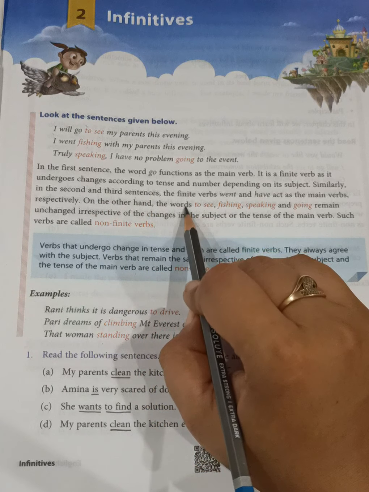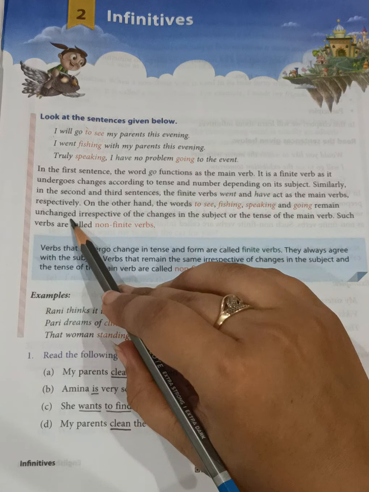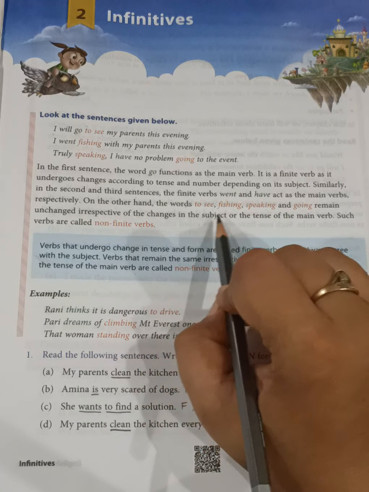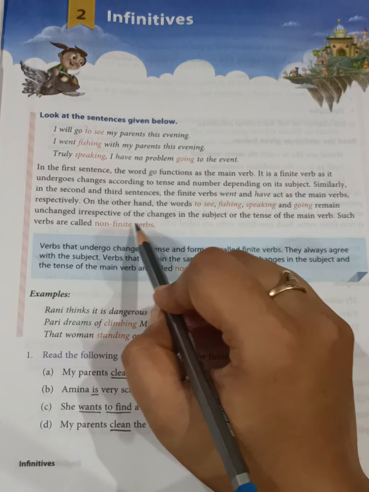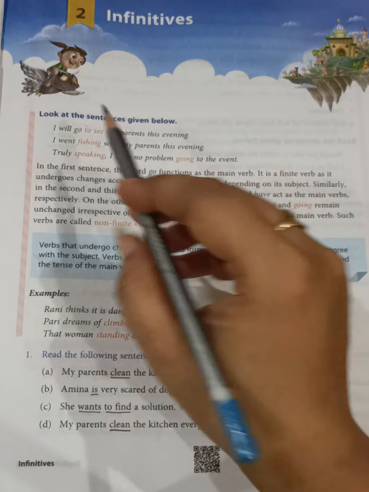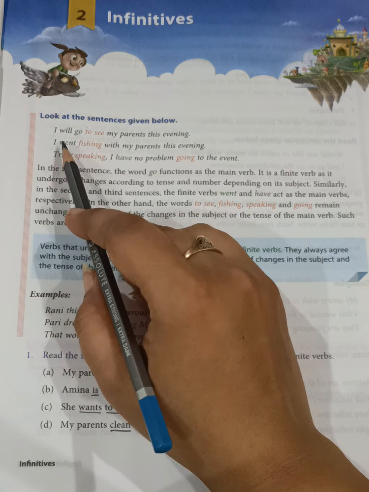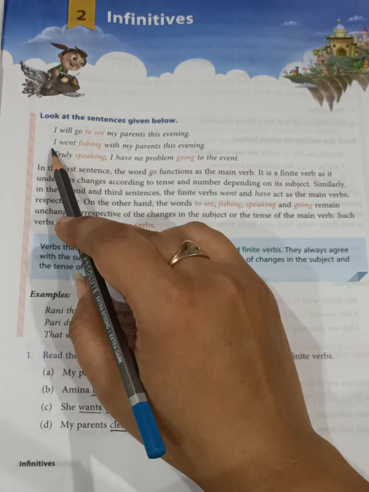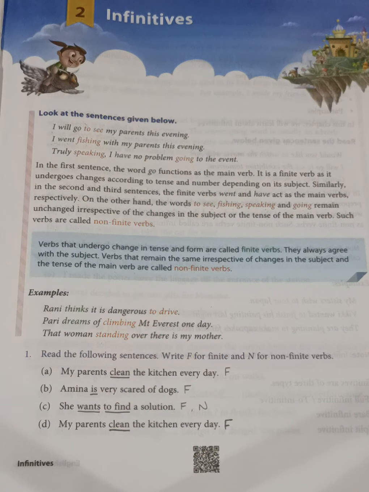On the other hand, the words to see, fishing, speaking, going remain unchanged irrespective of the changes in the subject or the tense of the main verb. Such verbs are called non-finite verbs. Now students, the verbs which are connected to the subject and can change according to the subject are finite verbs, and the verbs which are not connected to the subject and do not undergo any changes in tense or form are non-finite verbs.